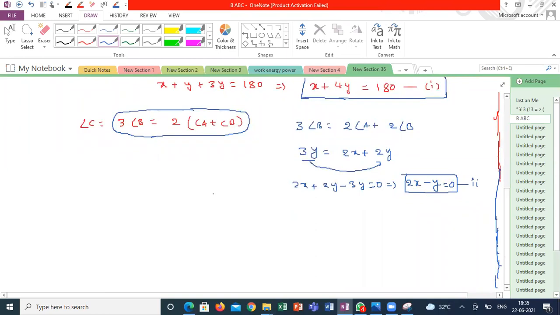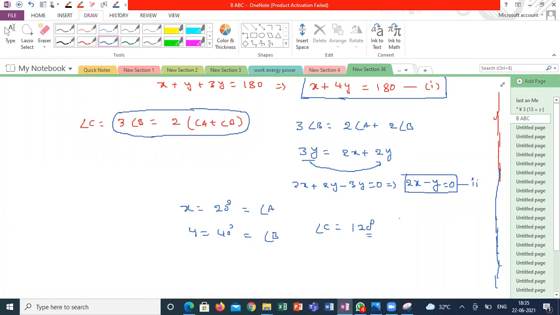Sir, I got the answer. So x is equal to 20 degrees, that represents angle A. y is equal to 40 degrees, that represents angle B. Angle C you can find out as 180 minus angle A and angle B, that is equal to 120 degrees. It's your wish. Or 3 times angle B is also angle C. Shall I go for the next question, guys?